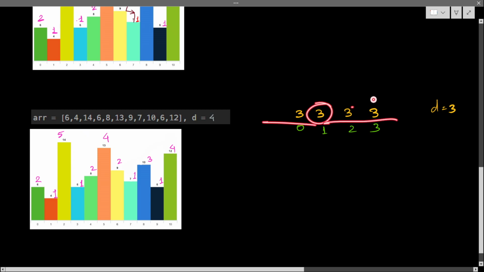Same value I cannot jump. In this case, the answer will be only 1, because if you start from any index, here or here or here, you can visit only one index. That is the index itself. So the answer will be 1 in this case. Correct? Hope you understand the problem statement.